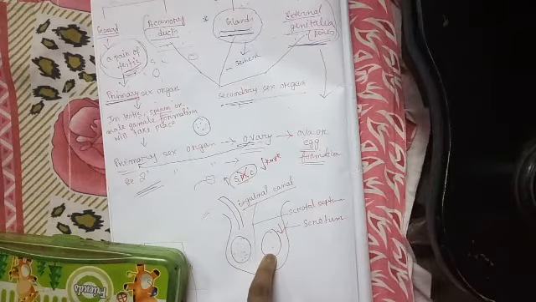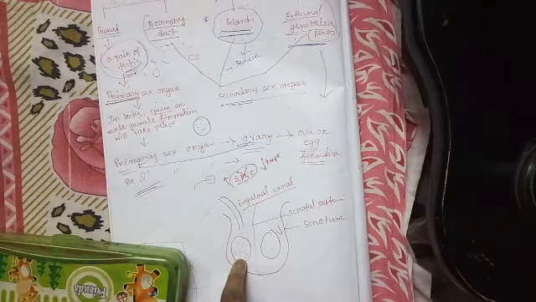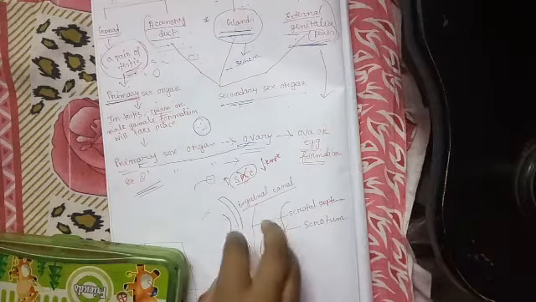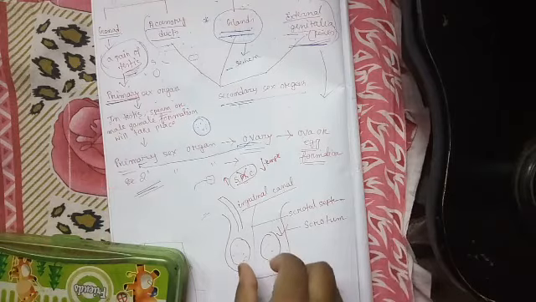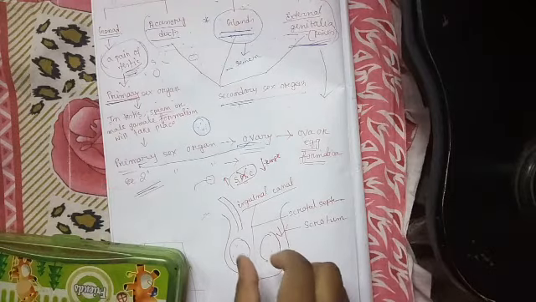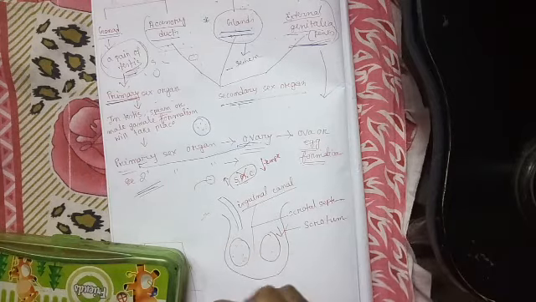How much lower? The scrotum will maintain a temperature which is 2 to 2.5 degrees lower than the normal internal body temperature. And this low temperature is necessary for the process of sperm production inside the testes.